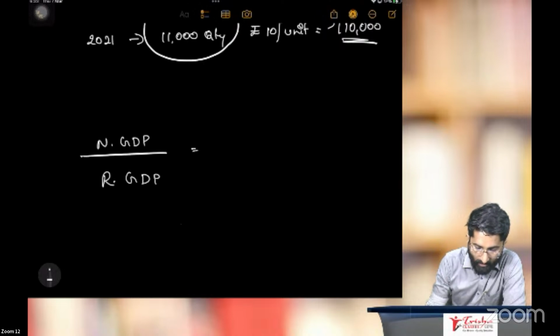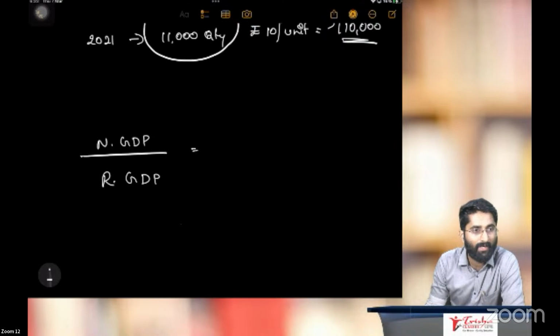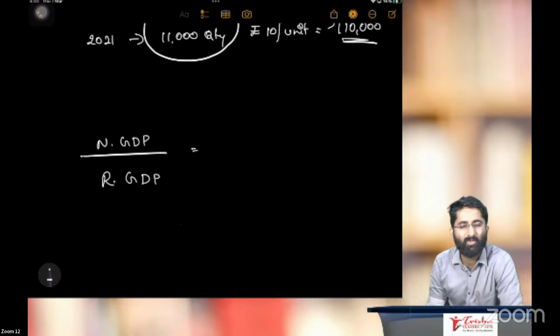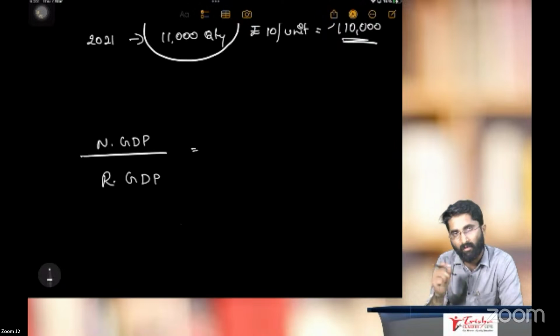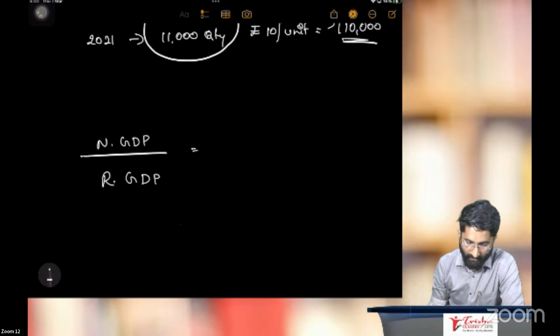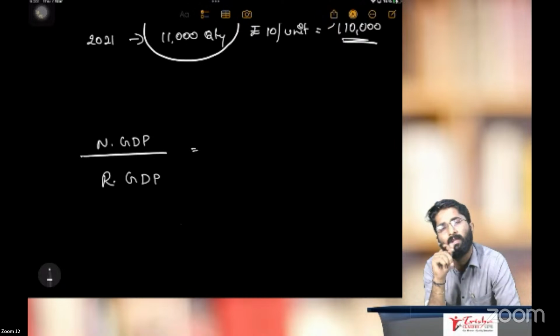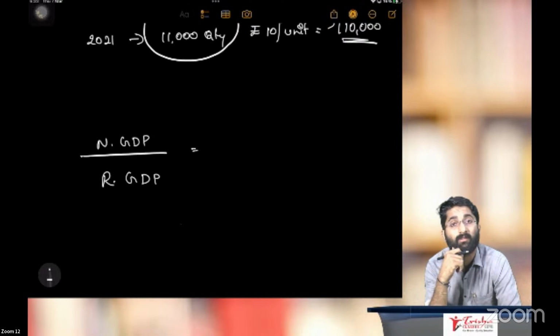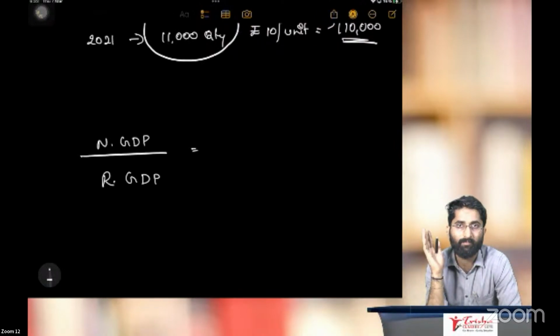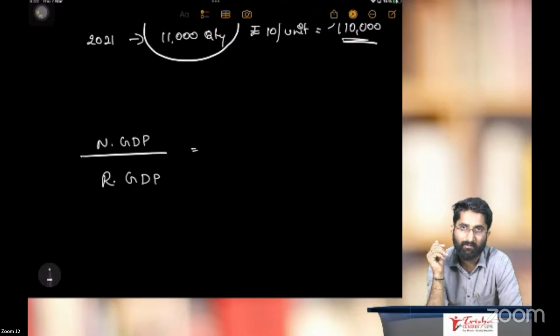You will get a number, which is nothing but a percentage. So that is nothing but the deflator, the GDP deflator. Usually, nominal GDP is greater than real GDP. Many a time, nominal GDP is greater than real GDP. So obviously, you will get more than one as the answer.